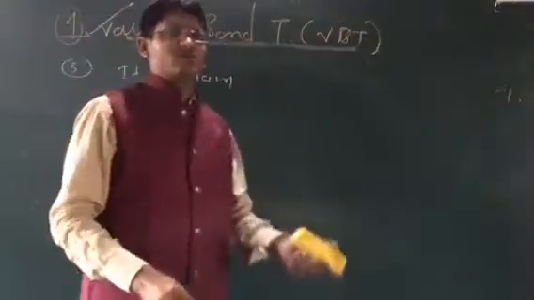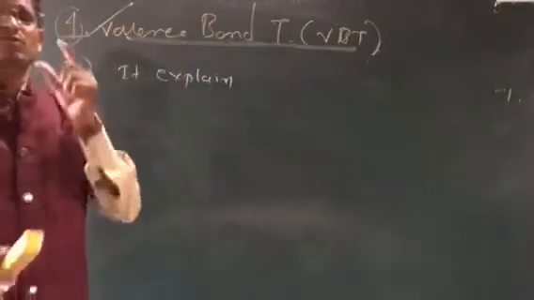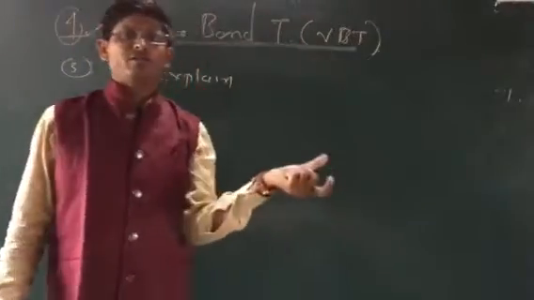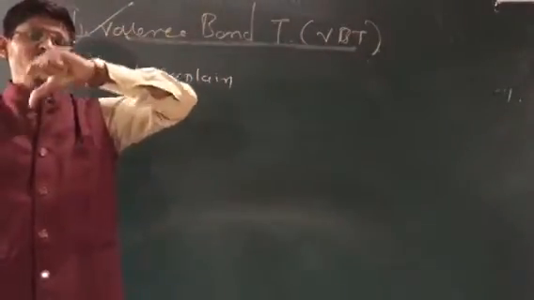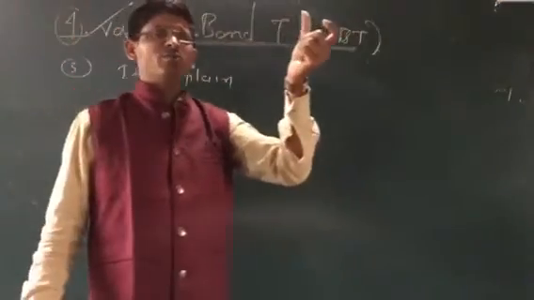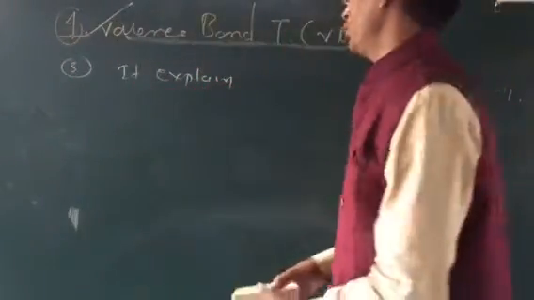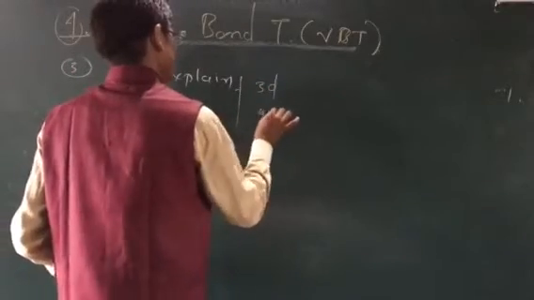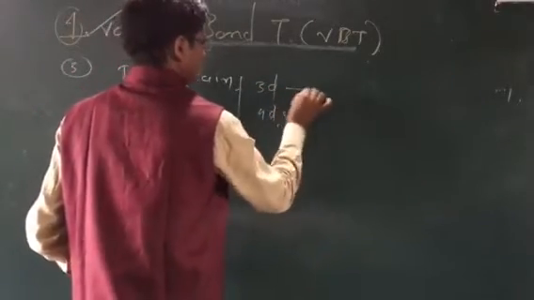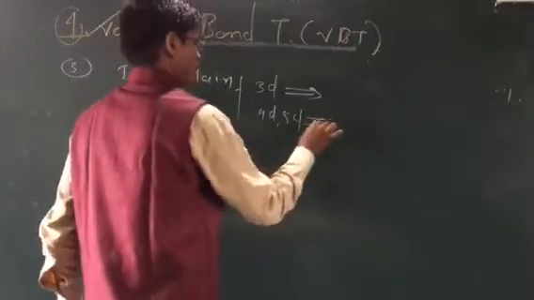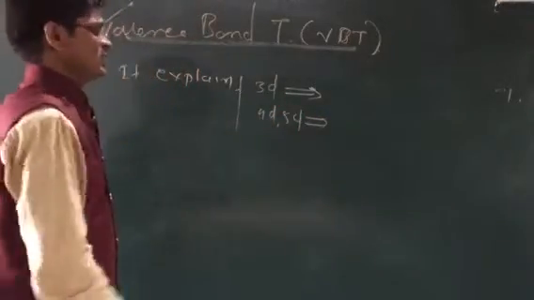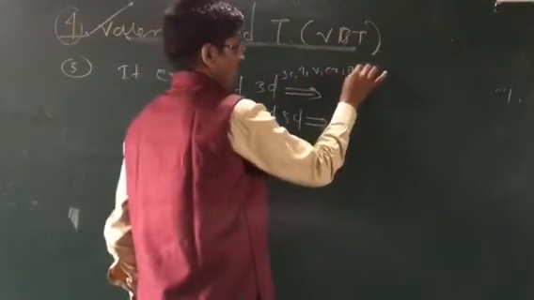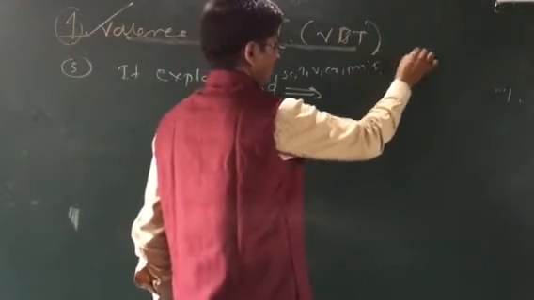The concept is that the first one is the bonding between the metal and ligands, it is the covalent nature. Then the second one is that it explains the shape, geometry, and hybridization of the molecules, according to the transition metals, 3D series, 4D series and 5D series. The 3D series element is representative of 4D and 5D. For example, 3D series elements: scandium, titanium, vanadium, chromium, manganese, iron, nickel, zinc.